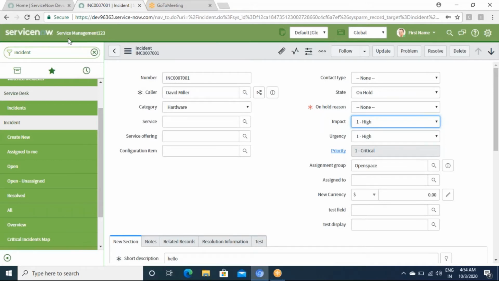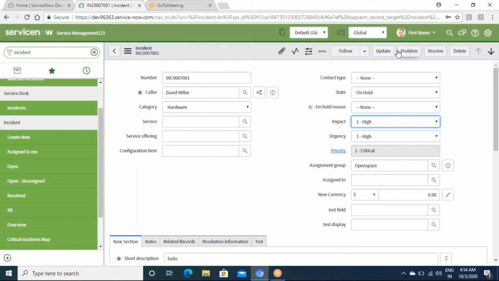What is the ServiceNow UI? When you log in to ServiceNow, what is the first thing you should be aware of? Then as we proceed, we'll talk about tables and what the various things to do with tables in ServiceNow are. What are the various things to do with forms in ServiceNow?